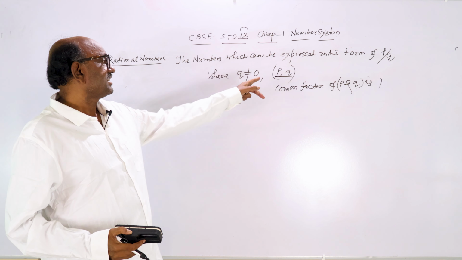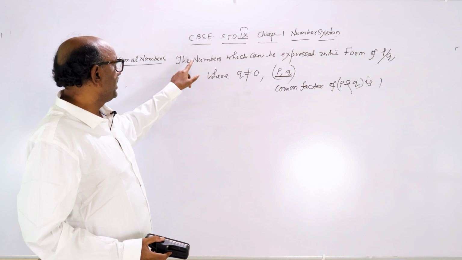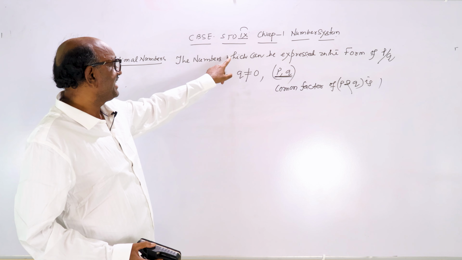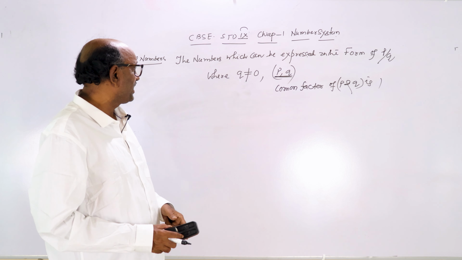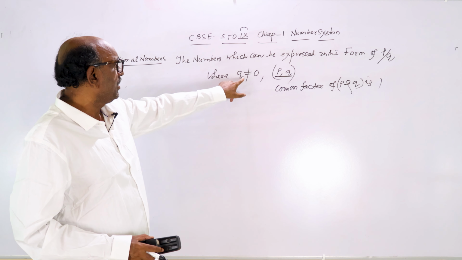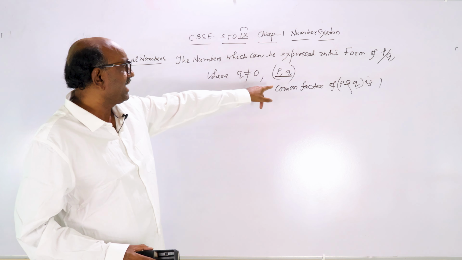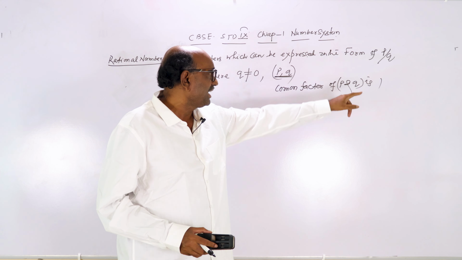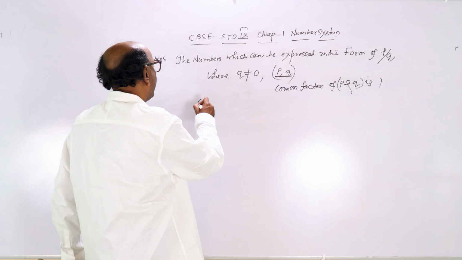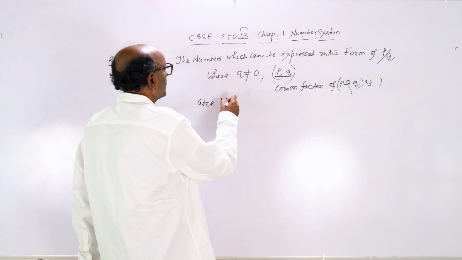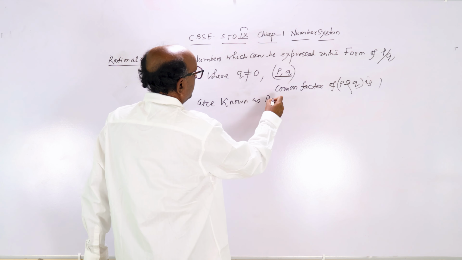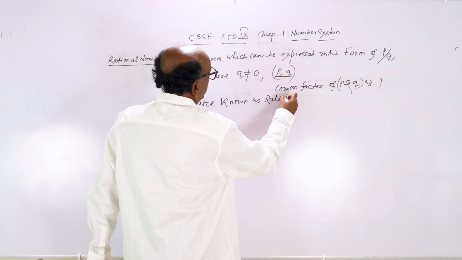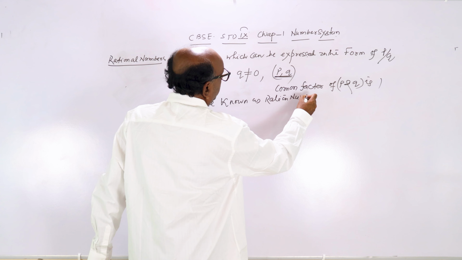No other common factors are there. So, the numbers which can be expressed in the form of p by q, where q is not equal to 0 and the common factor of p and q is 1, are known as rational numbers. Clear?